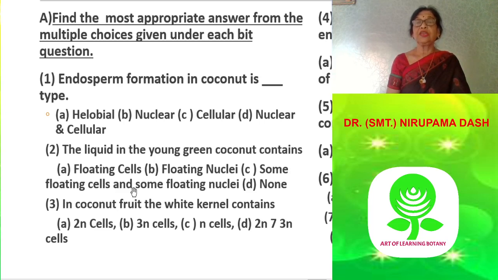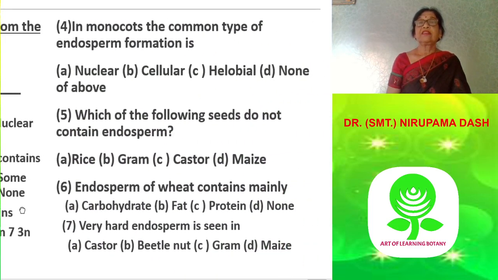Third question: the coconut fruit, the white kernel contains A, 2N cells, B, 3N cells, C, N cells, D, 2N and 3N cells. The correct answer is B, 3N cells.